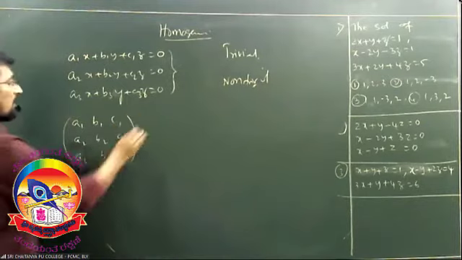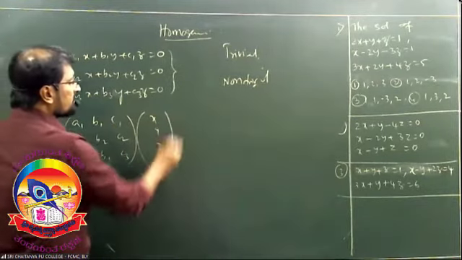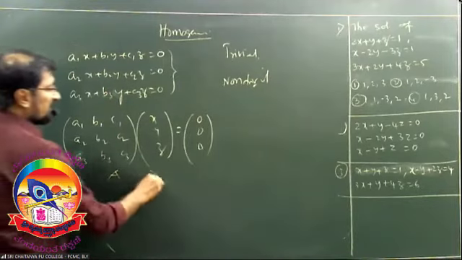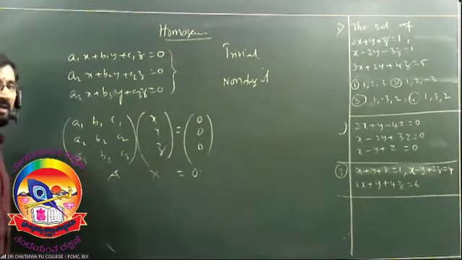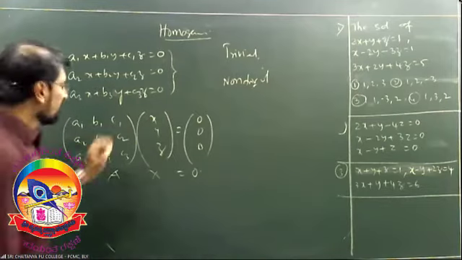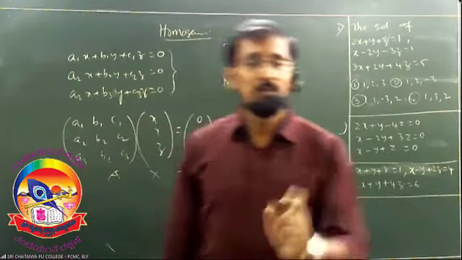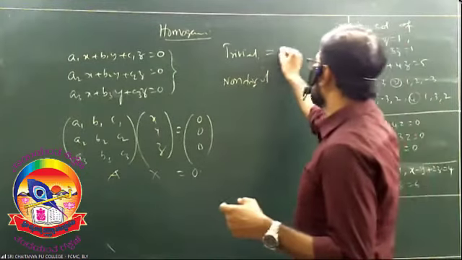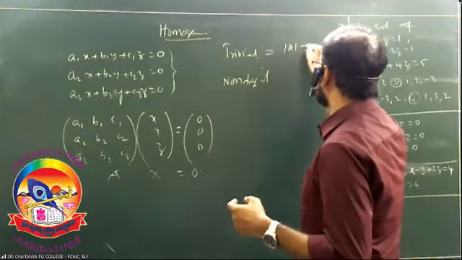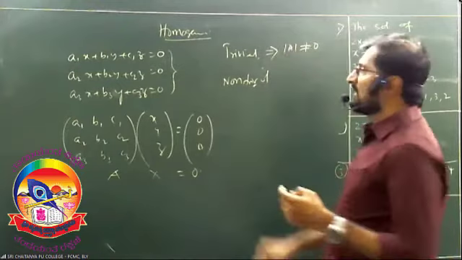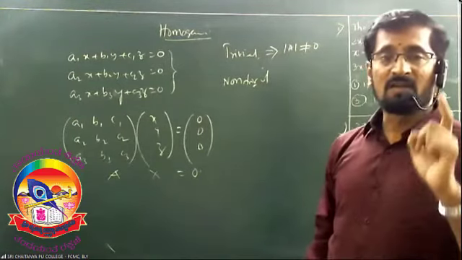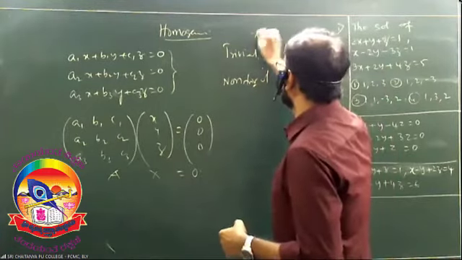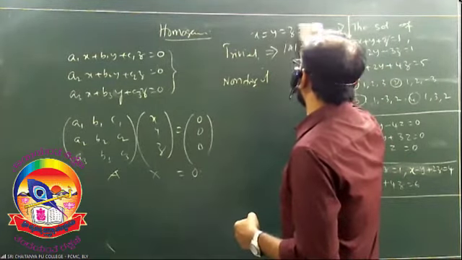Right? You are going to get it like this, which is equal to... This is |A| equal to 0. If that |A| is not 0, then the system has trivial solutions, and the solutions are x is equal to y is equal to z is equal to 0.